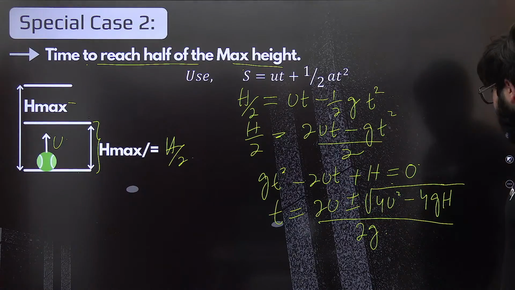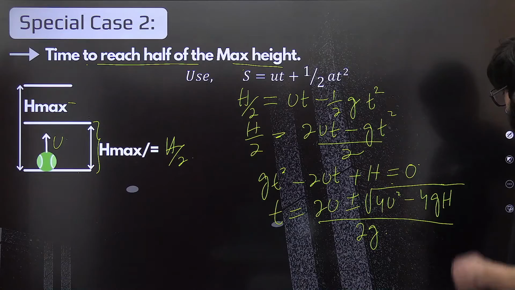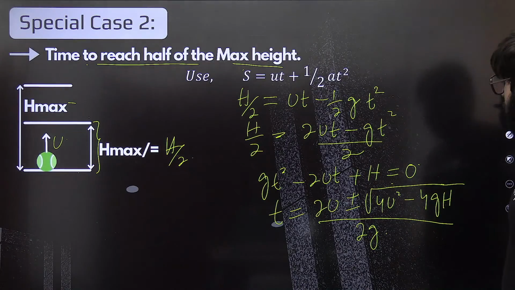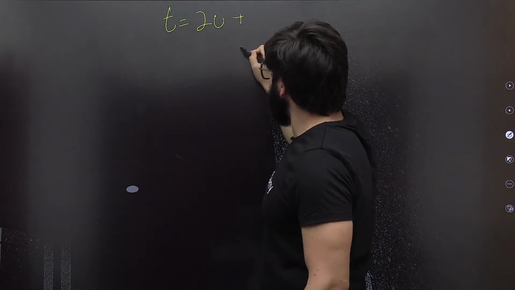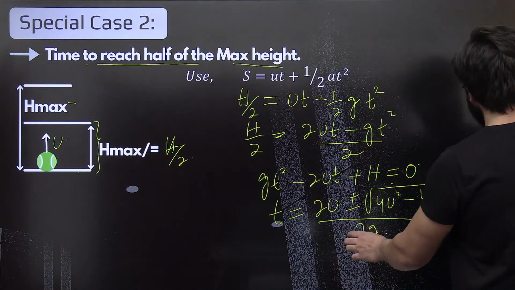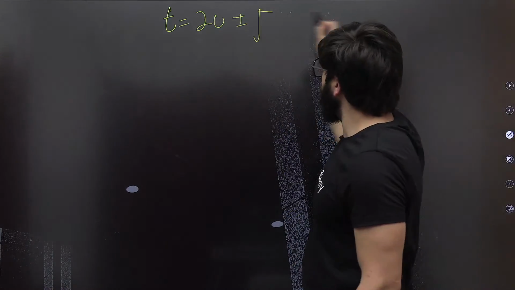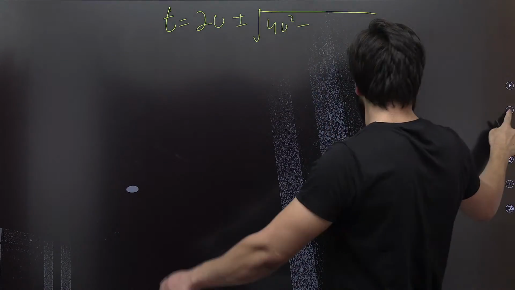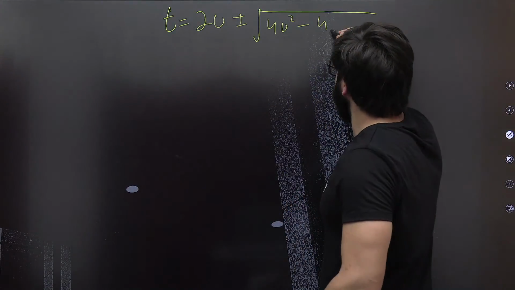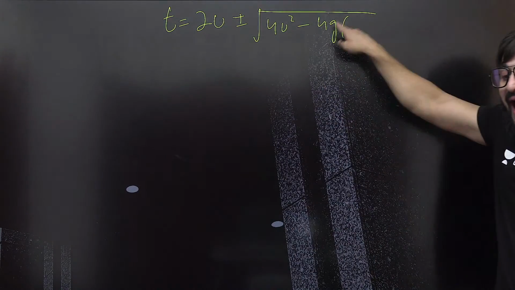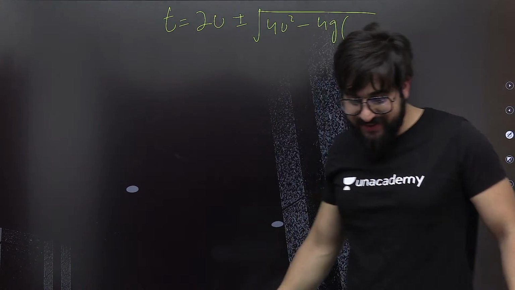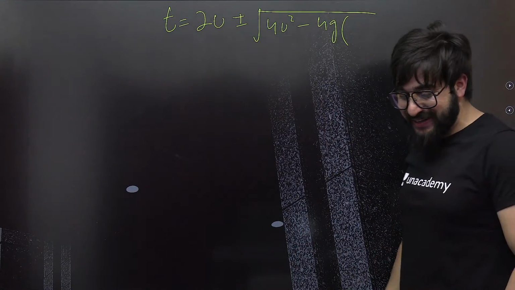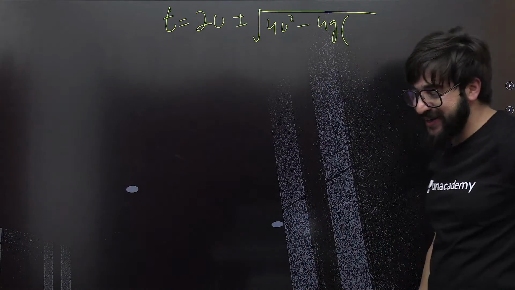Let's do some simplifications. t is equal to 2u plus minus the root of 4u square minus 4g times h.